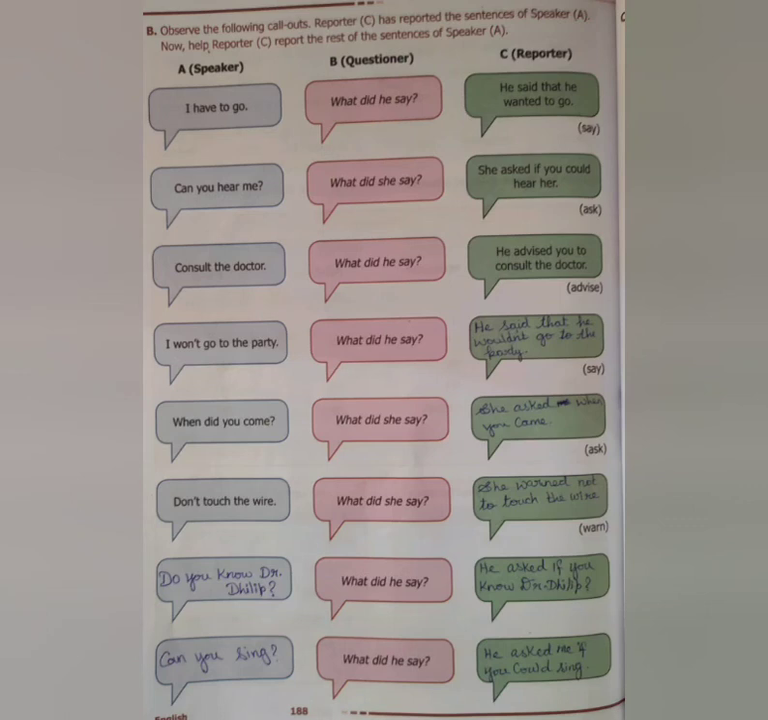So without these rules, the tabulation, we can't change the sentence. So for that we have to learn and memorize the rules which are given there. So after memorizing the rules, try to do exercise C, which is given on page number 189.